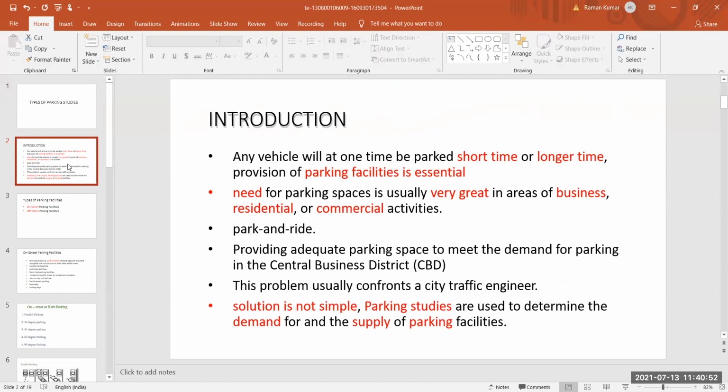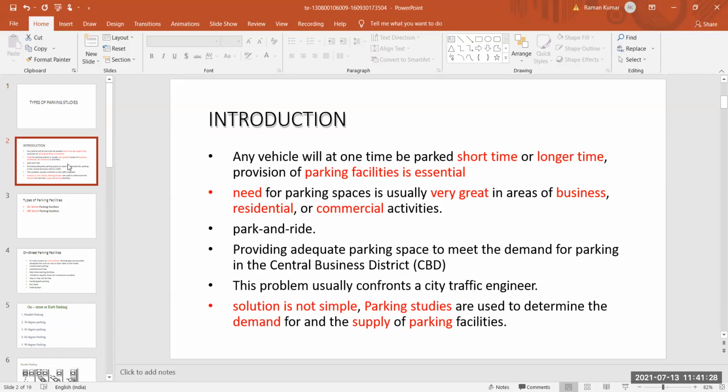Any vehicle will at one time be parked, for a short time or a longer time, so provision of parking facility is essential. The need for parking space is usually very great in areas of business, residential or commercial activity. I also said that every vehicle does not travel on a particular road for 24 hours, so it may be parked for a short time or a longer time, for any purpose or any duration. So parking facility is an essential component of our road design.